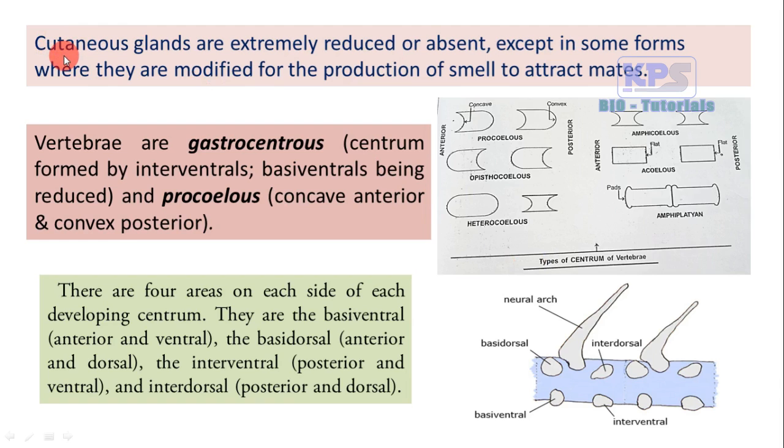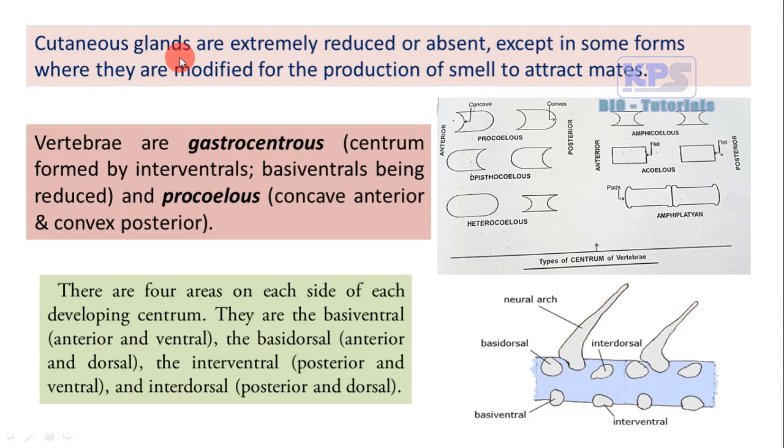Another feature of reptiles is that their cutaneous glands are extremely reduced or absent, except in some forms where they are modified for production of smell to attract mates. Cutaneous glands are the glands present in the skin. In human beings, in mammals, there are sebaceous glands or sweat glands.